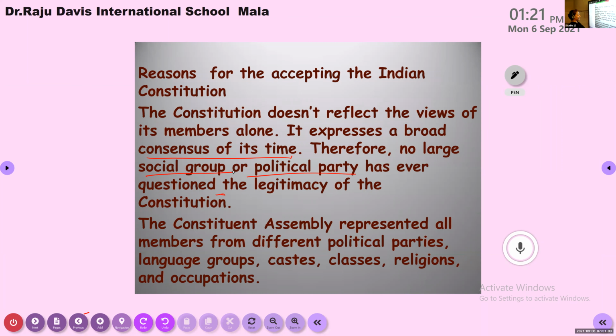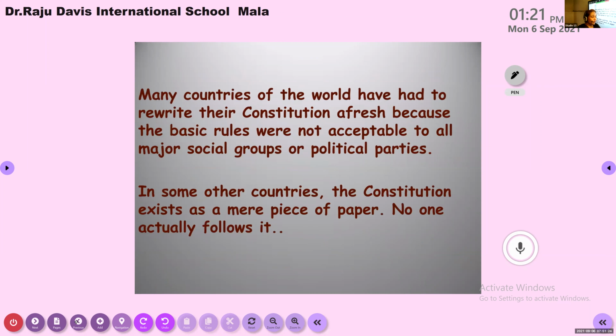Another thing they say is that the Constituent Assembly had the work of framing the constitution. They represented members from different political parties. Which party was more prominent in our country? Indian National Congress.